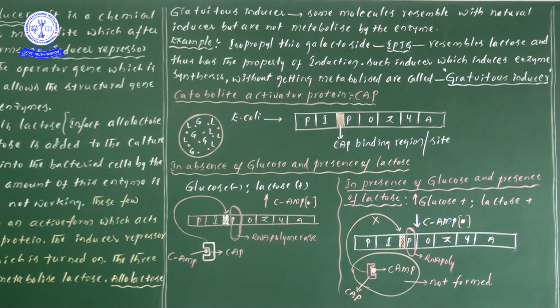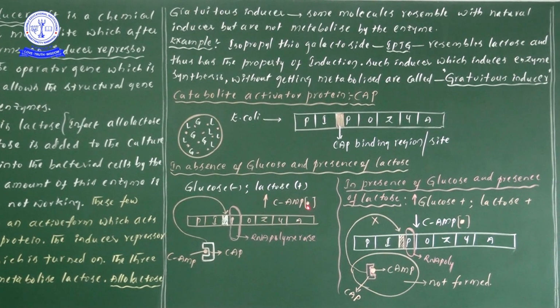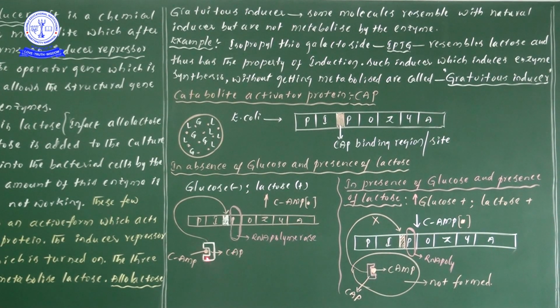But from a deeper studies point of view, what is the point we are discussing? In absence of glucose, cAMP levels, meaning cyclic AMP levels, are more. These cyclic AMP levels in the bacteria are bound by CAP, which is nothing but catabolite activator protein.